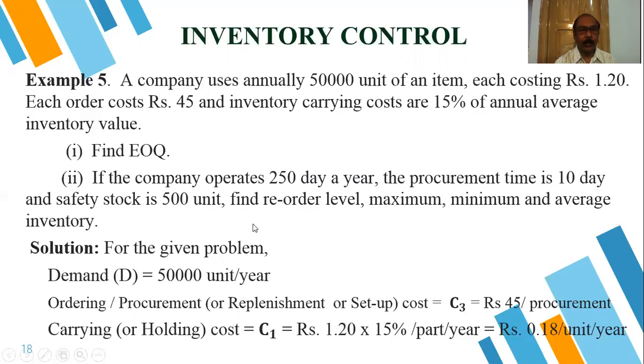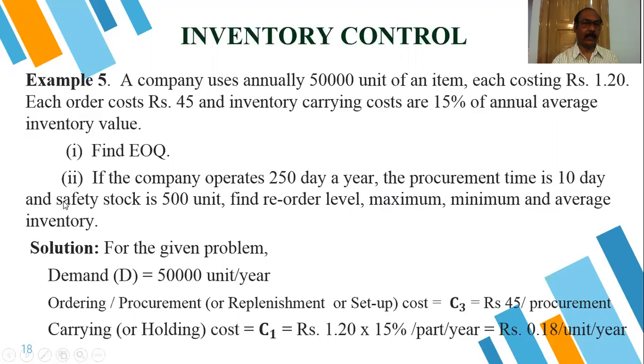So in this problem, we are going to calculate each and every level of the information. This problem is very important for our discussion and learning. That means we are going to learn each and every level of information of an item. We have to find out the reorder level, maximum stock, and minimum stock.